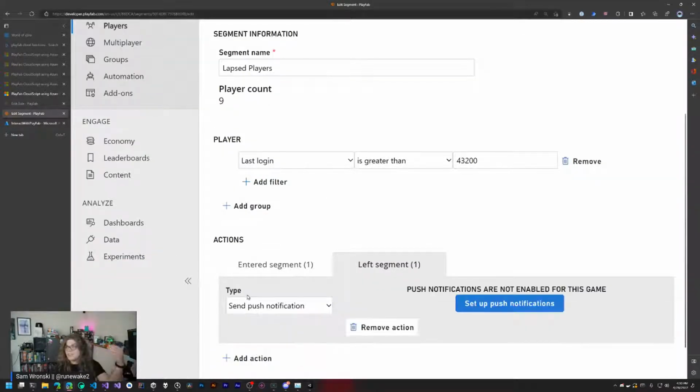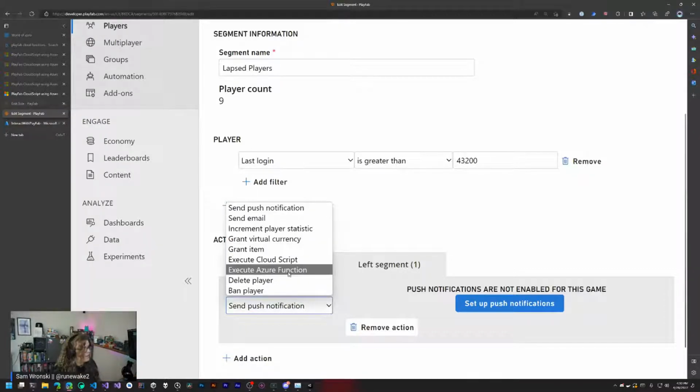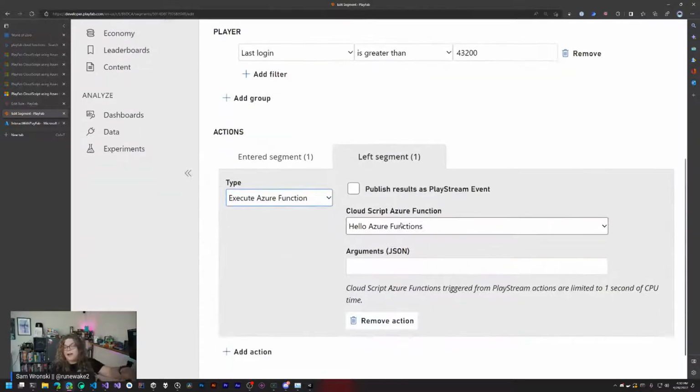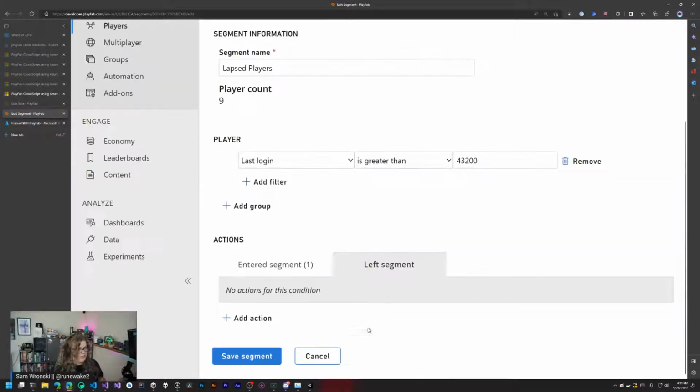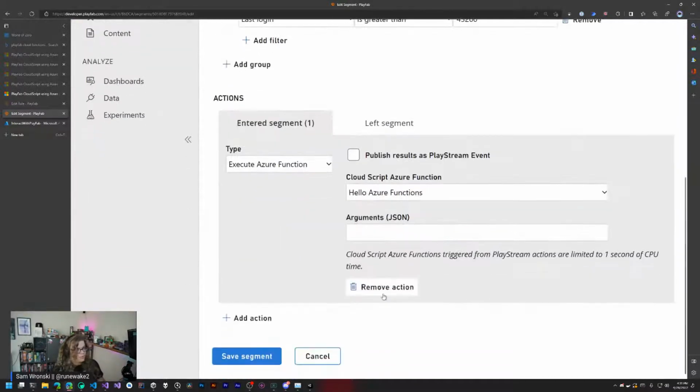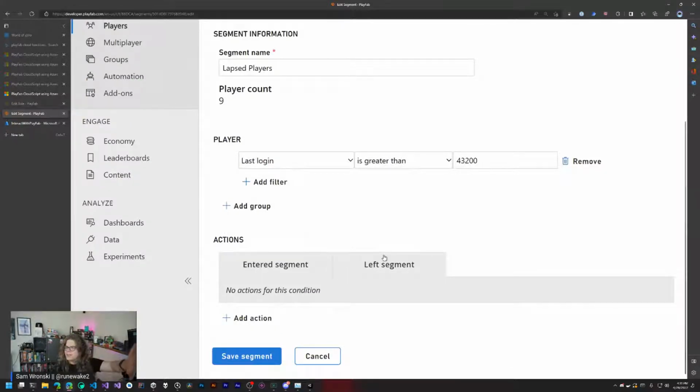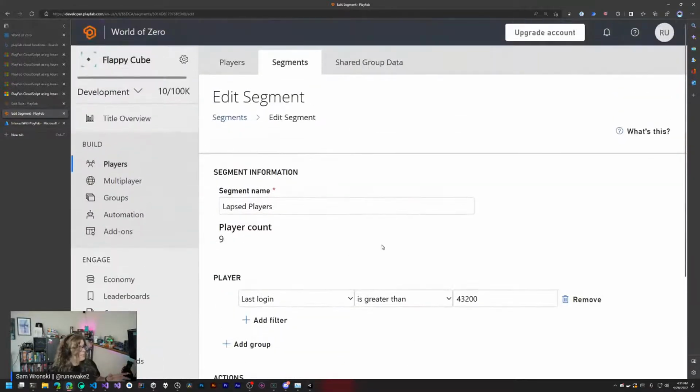And then left segment. So if you ever leave this segment, for example, you come back to the game and start playing again, we can also fire this action. You might want more than one for this. You might want something that's doing something a little bit more than just firing the same action over and over and over again. But this gives you a way to kind of inject that kind of behavior. So I'm going to remove these because I don't really need any of this behavior for segments stuff.